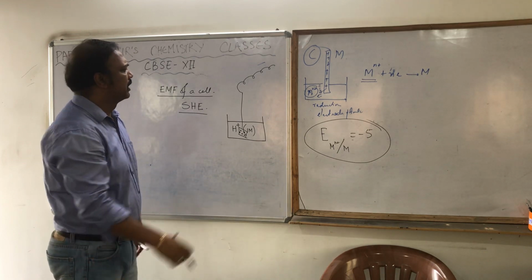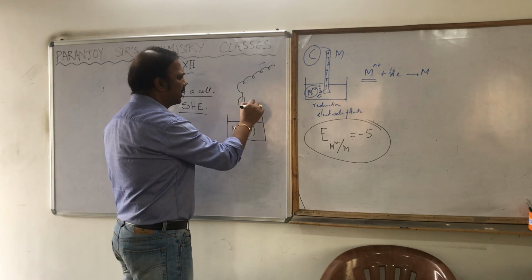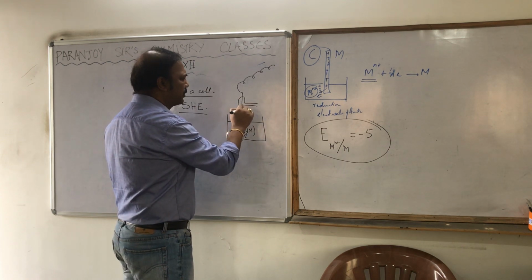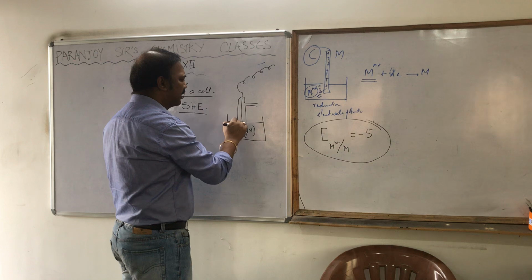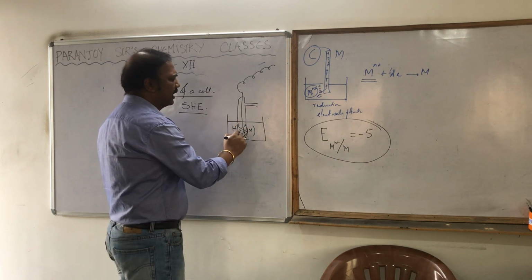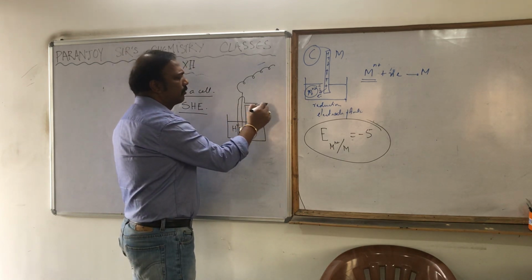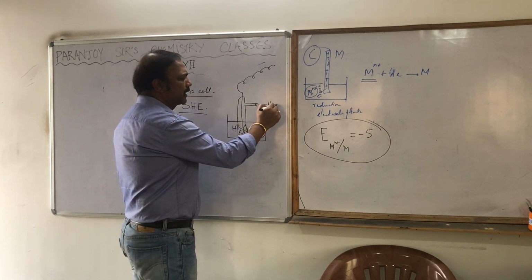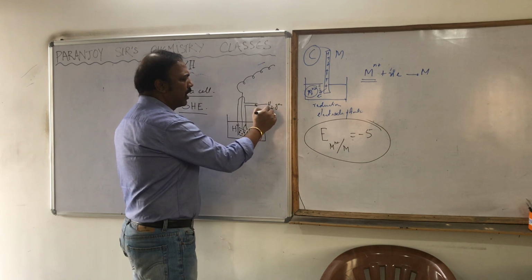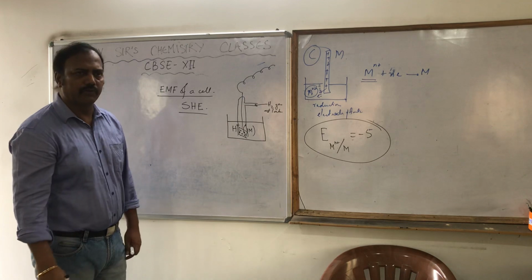That's all. Then this platinum electrode is actually kept in an inverted U-tube, like this. Through this particular portion, hydrogen gas is passed at 1 atmosphere, constantly flown.